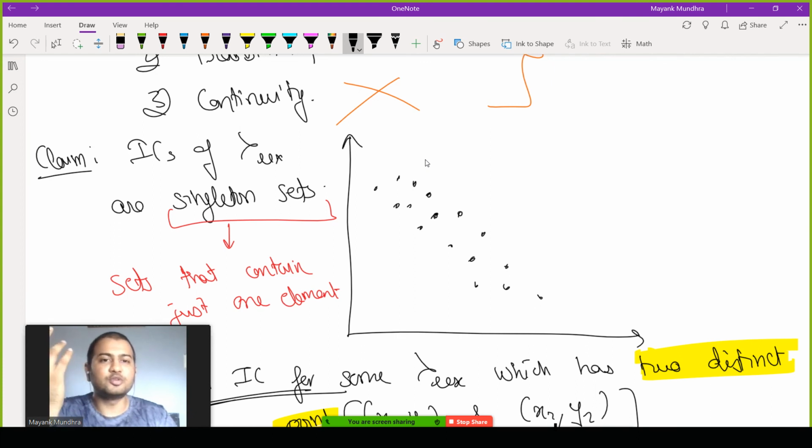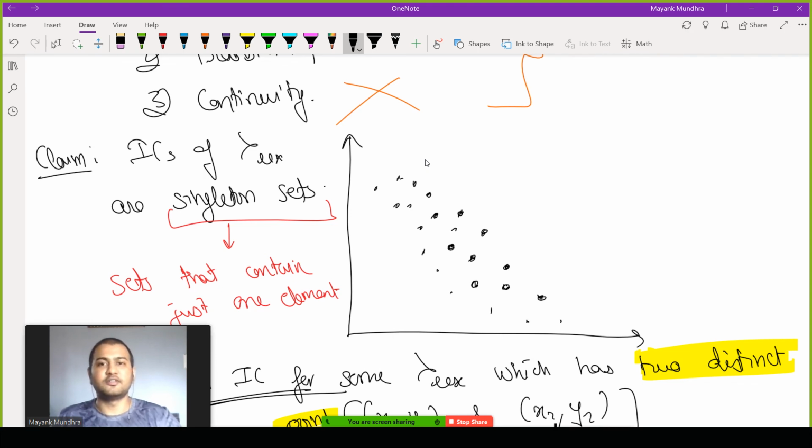So you have two ways of saying this. One way is that ICs do not exist. The other way is that ICs exist, but every point is an IC in itself. Economists chose the argument that every point is an indifference curve in itself. Now you might argue, why is it a curve if it is only a point? The name indifference curve says curve, but it need not always be a curve. It is basically a set. The name is a little misleading. So ICs are no longer curves. ICs are just singleton sets. Every point is a different IC.